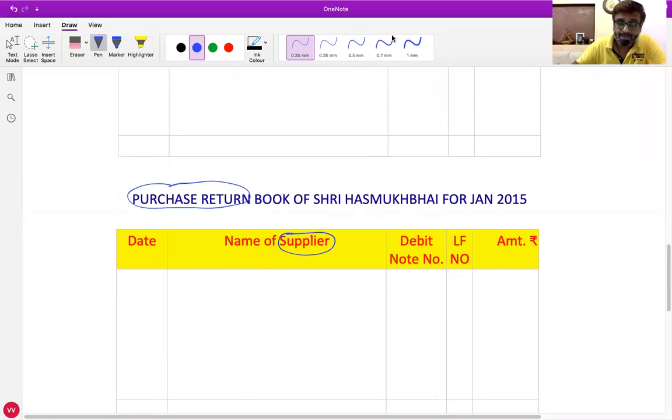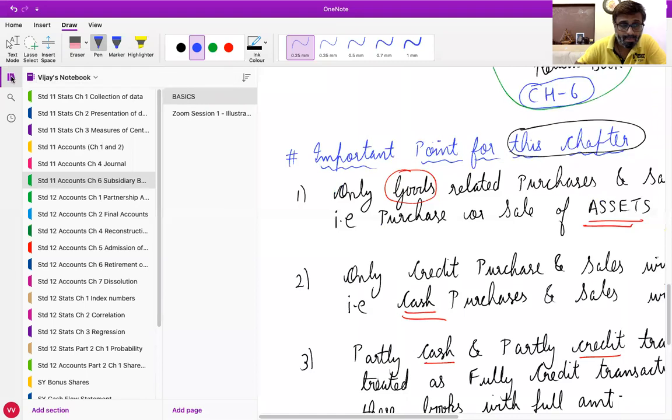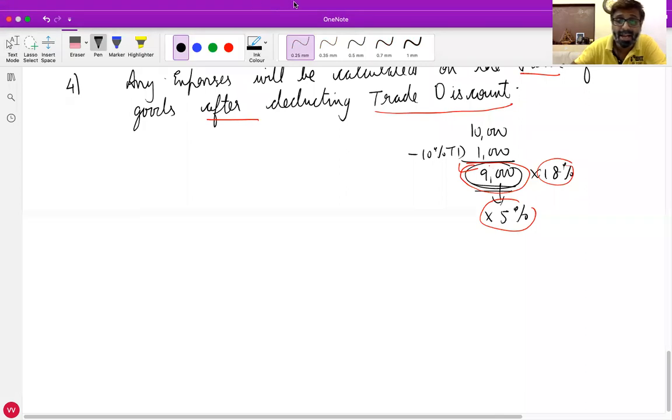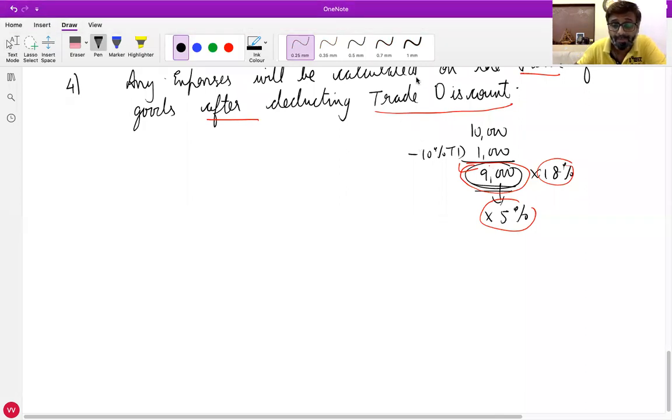Now, raise your hand. Goods purchased from, let us say, one of you only, Rishi Upadhyay. Goods purchased from Rishi on credit. Raise your hand. What will be the journal entry? Harry from Pratap Nagar, unmute and answer it.